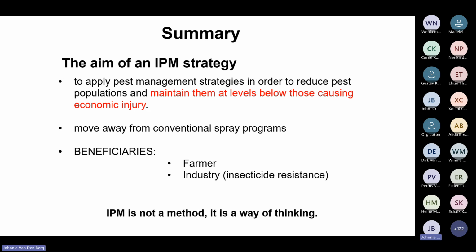So I'm starting to finish off. I want to summarize and say, I showed you that the aim of pest management is not to eradicate the pest, it's just to suppress them to levels below those causing economic injury, and to start moving away from conventional spray programs without checking whether the pest is even present, or without scouting. So the beneficiaries of IPM, of course, it's the farmer, farming more economically, and industry, because in the long run, we are going to run out of options in terms of insecticide